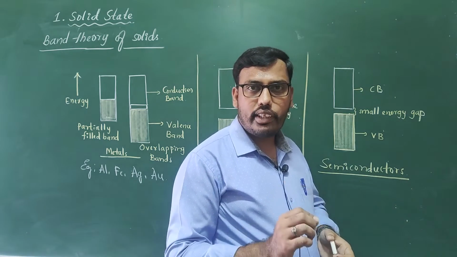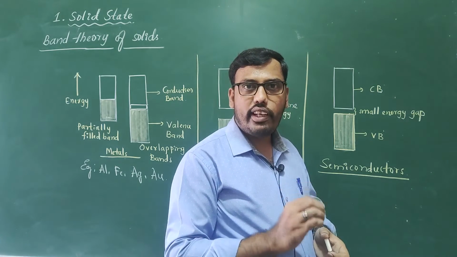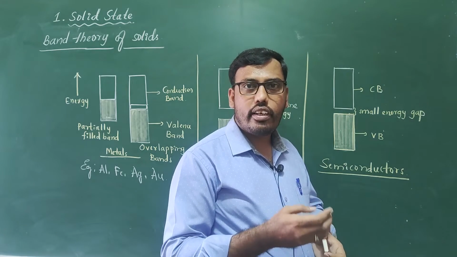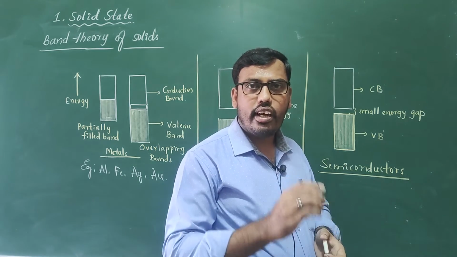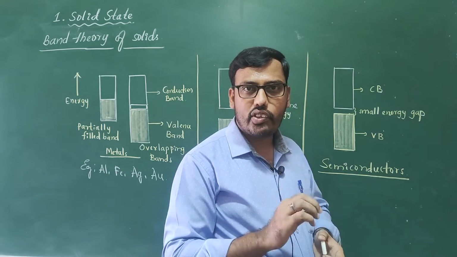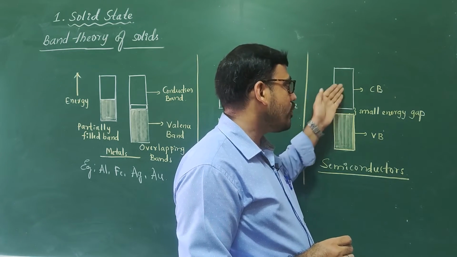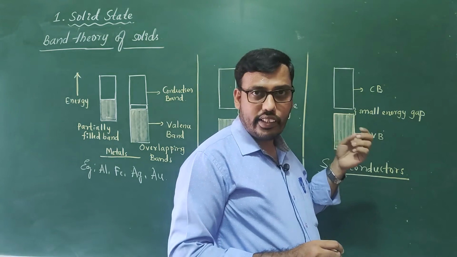In semiconductors, a small energy gap is present between the valence band and the conduction band. So whenever we dope, that is, add impurities, or increase the temperature, electrons can easily jump from the valence band to the conduction band, therefore their conductivity increases.